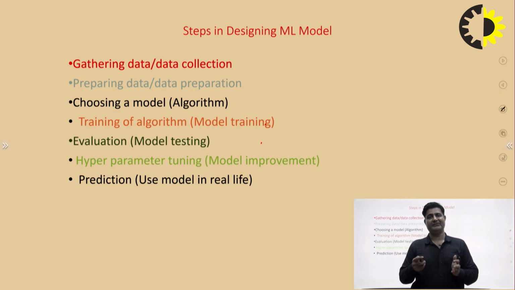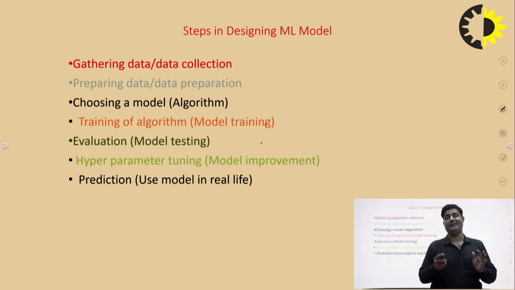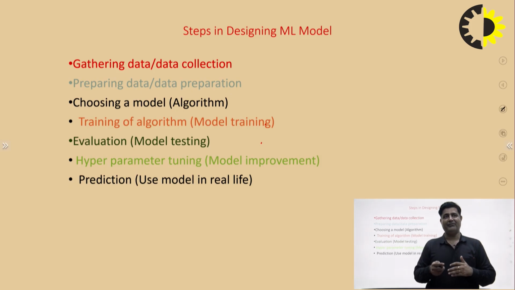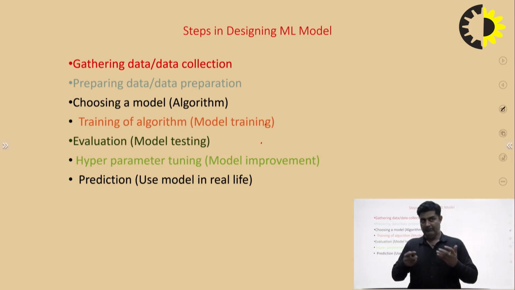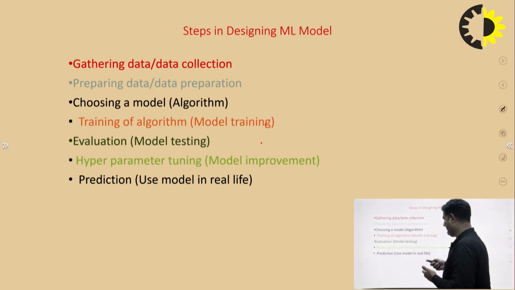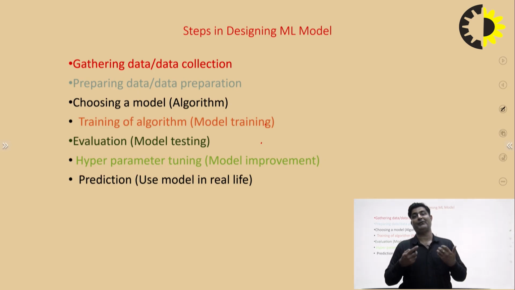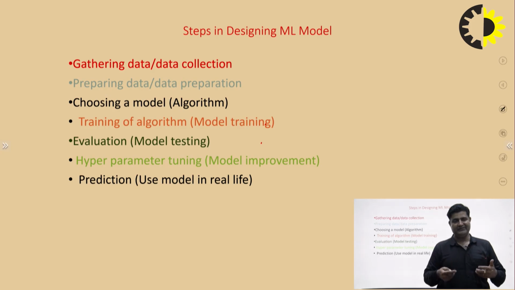And when we design a model, we always design the model on the train part, right? In the train data, the size of the data will be higher, and in the test data, the size of the data we take is the minimum. Then after that, we have the final model selection and the evaluation metrics. With the help of this, we try to find out the score of the metrics, meaning the performance of the model. After designing the model, we have to check what the performance of the model is.